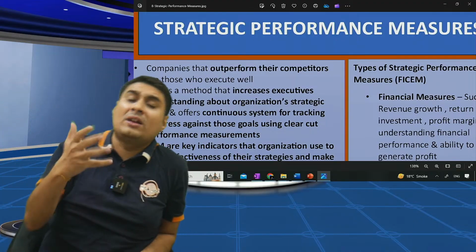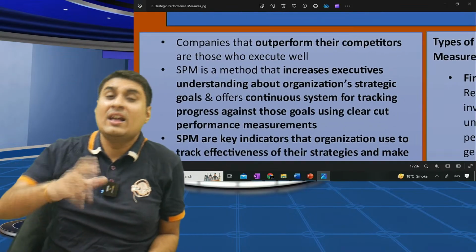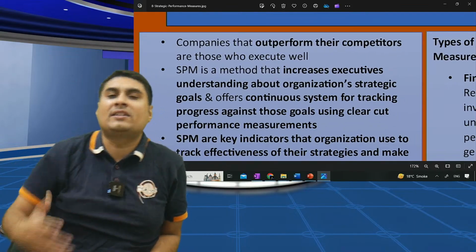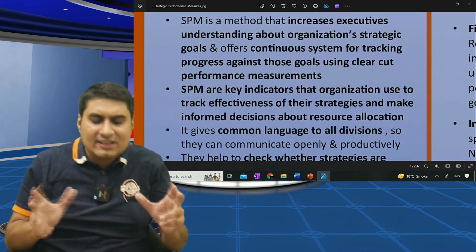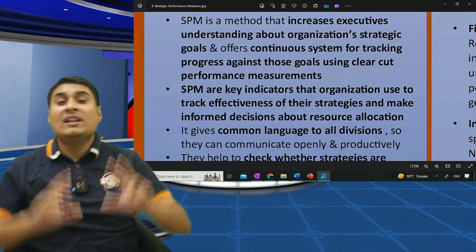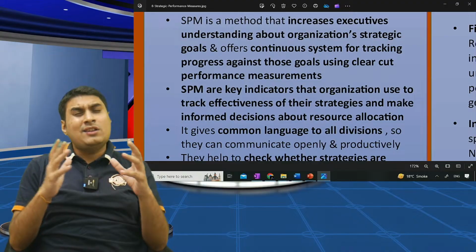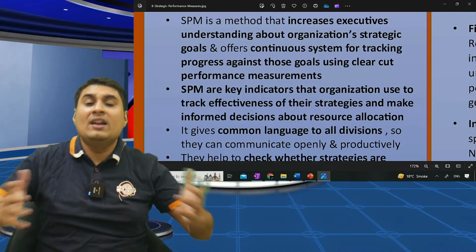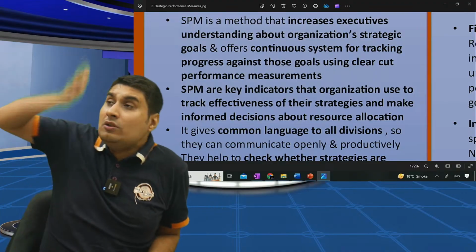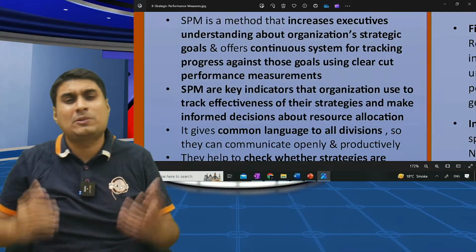Strategic performance measures are... See, let me read. You will understand better. Companies that outperform their competitors are the ones which do well. You have to understand, SPM is a method, strategic performance measure, that increases the executive's understanding and offers continuous measures for tracking the performance against clear-cut goals. See, when can you do SPM? When you have SPM defined. The company has to define. Now you will ask me, what is SPM?